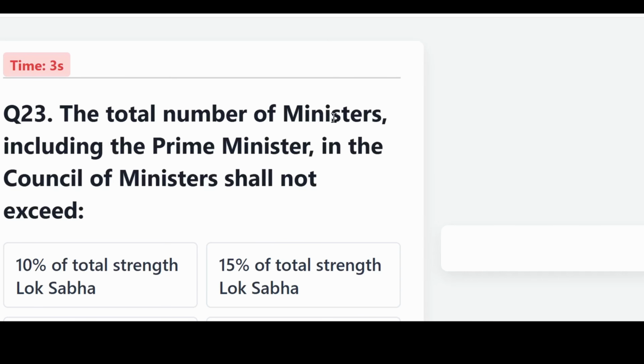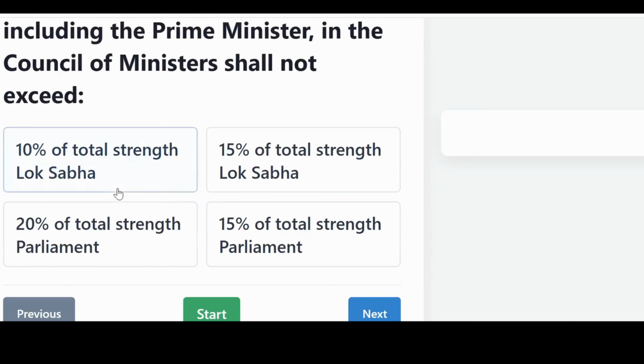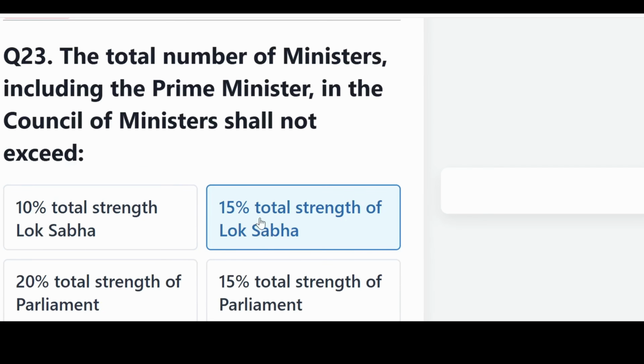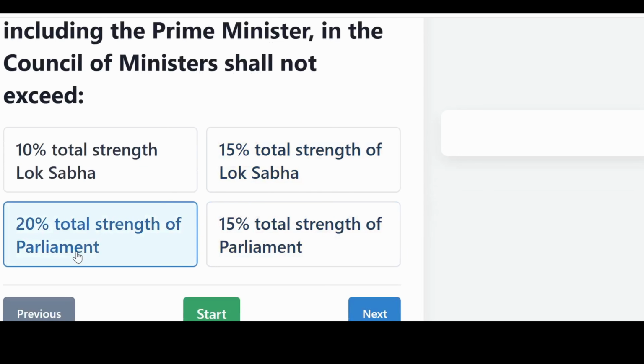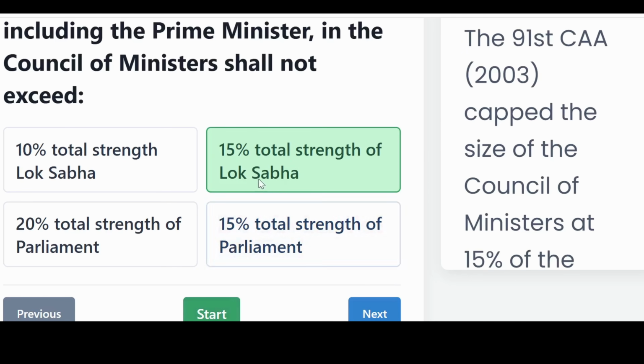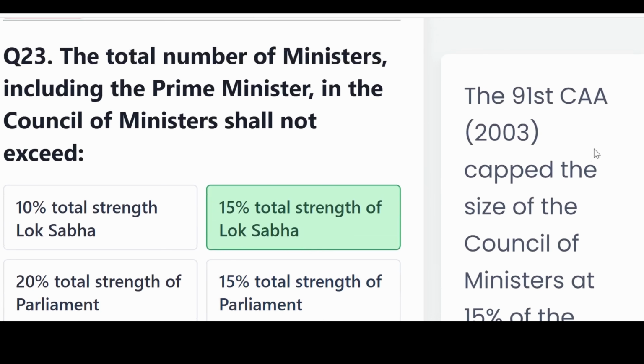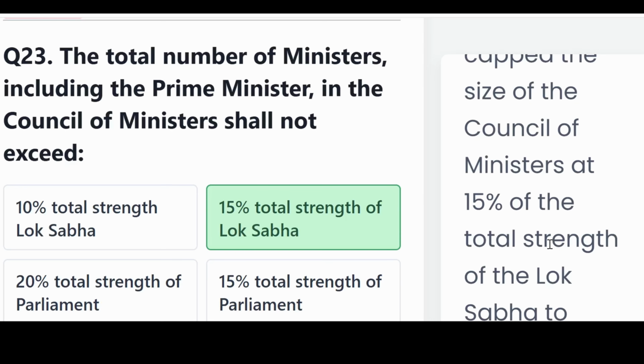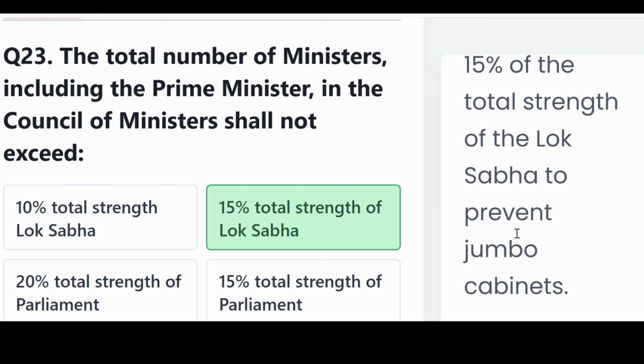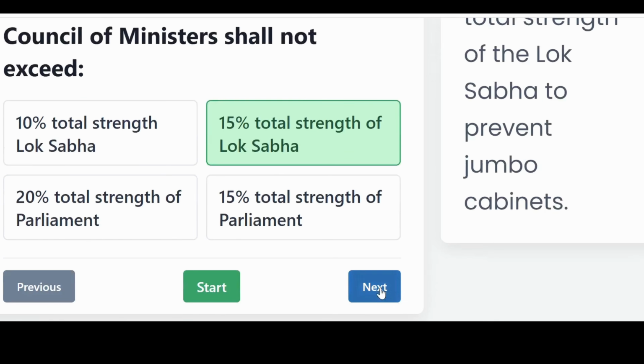The total number of ministers, including the Prime Minister, in the Council of Ministers shall not exceed, is it 10% of total strength of Lok Sabha, 15% of total strength of Lok Sabha, 20% of total strength of Parliament, or 15% of total strength of Parliament? The correct answer, 15% of total strength of Lok Sabha. The 91st CAA, that is 2003, capped the size of the Council of Ministers at 15% of the total strength of the Lok Sabha to prevent a jumbo cabinet.